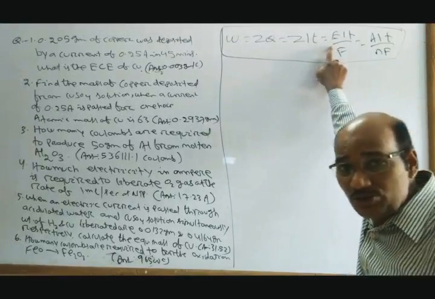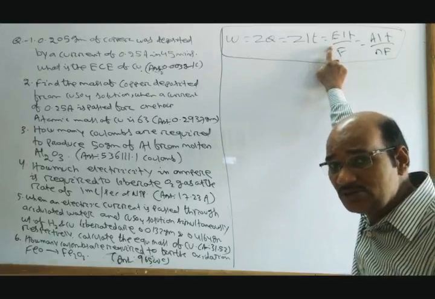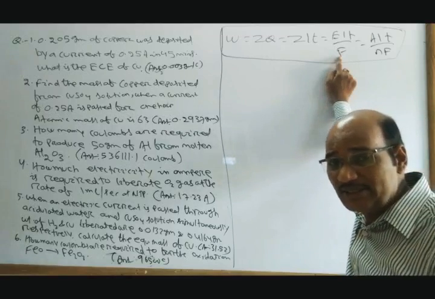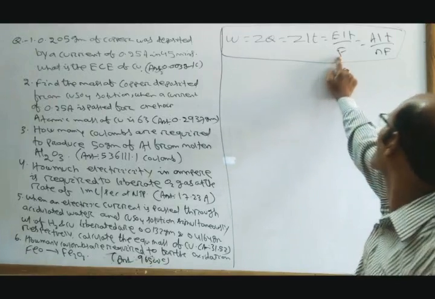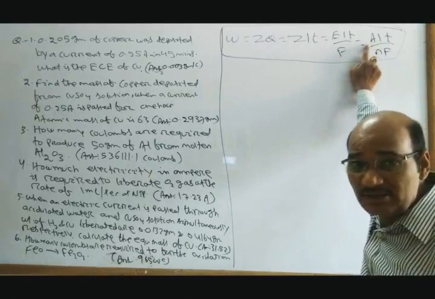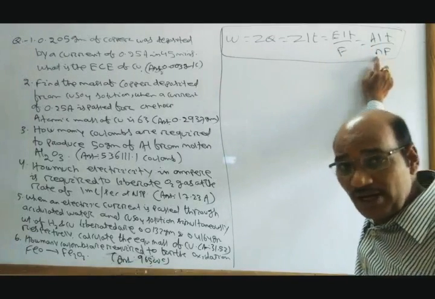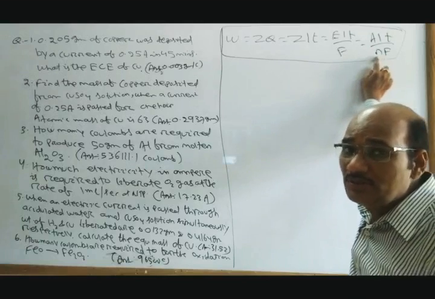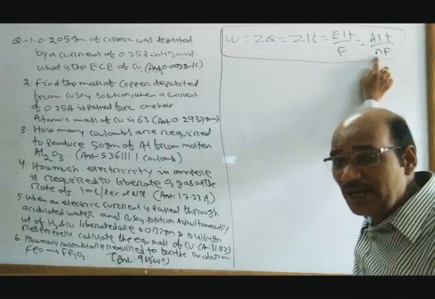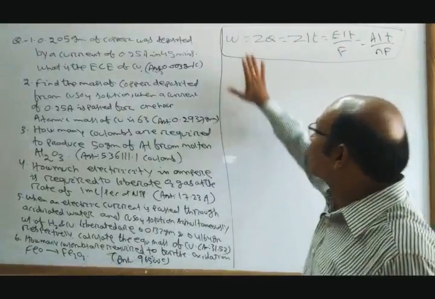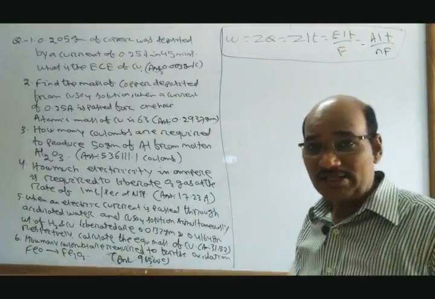E is the equivalent mass of the substance which is deposited or liberated. F is 1 Faraday, that is equal to 96,500 coulomb. A is the atomic mass of the substance which is deposited or liberated. N is the valency of the metal which is deposited or liberated. So this is the formula based on the first law.